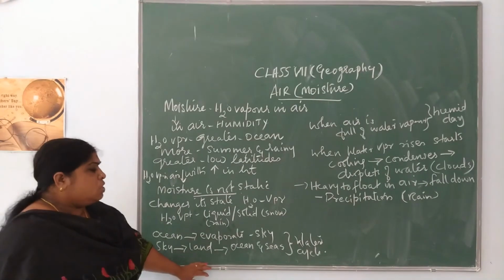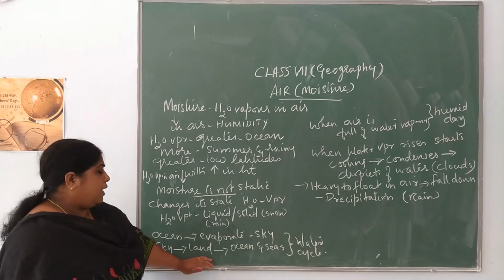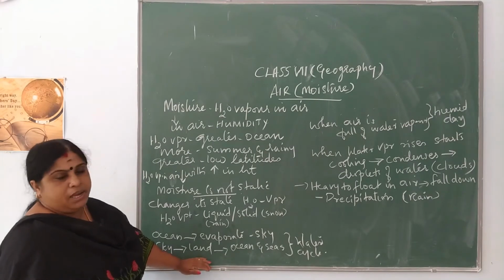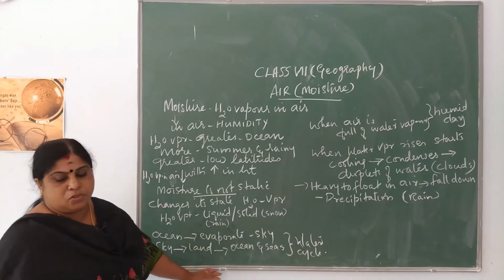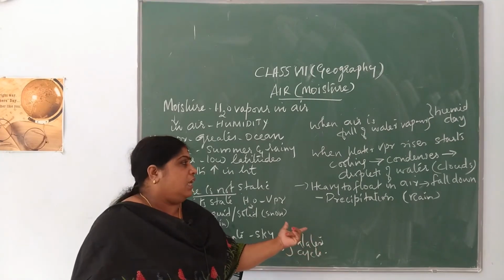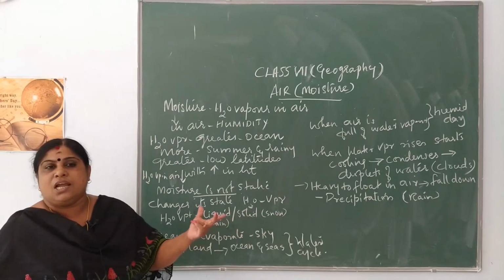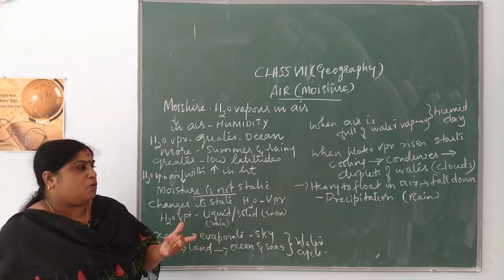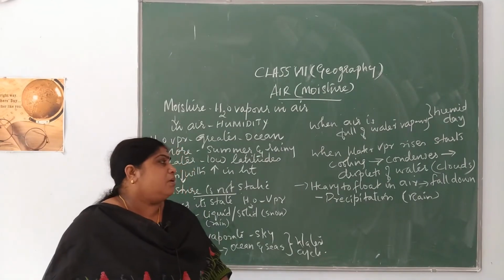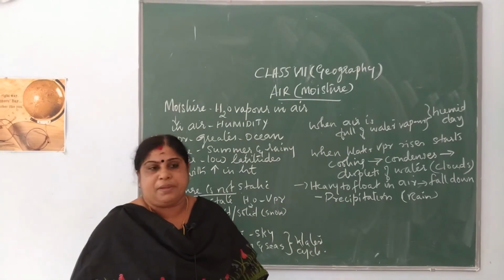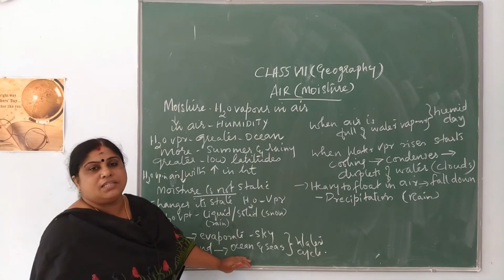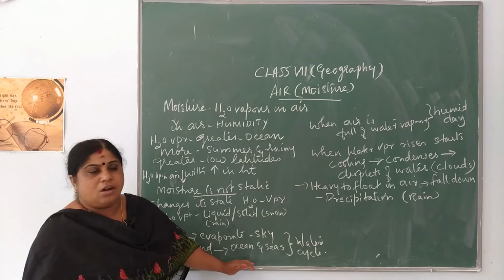Now this water cycle, I told you, ocean water gets evaporated, it rises higher towards the sky, there it condenses, and falls down again in the form of rainfall. I told you this process is called the water cycle. Usually this process involves three processes which you call evaporation, condensation and precipitation. What is evaporation? Evaporation means changing of water into water vapor. Here, water changes due to the insolation, due to the heat of the sun, and gets converted to water vapor. That process is called evaporation.